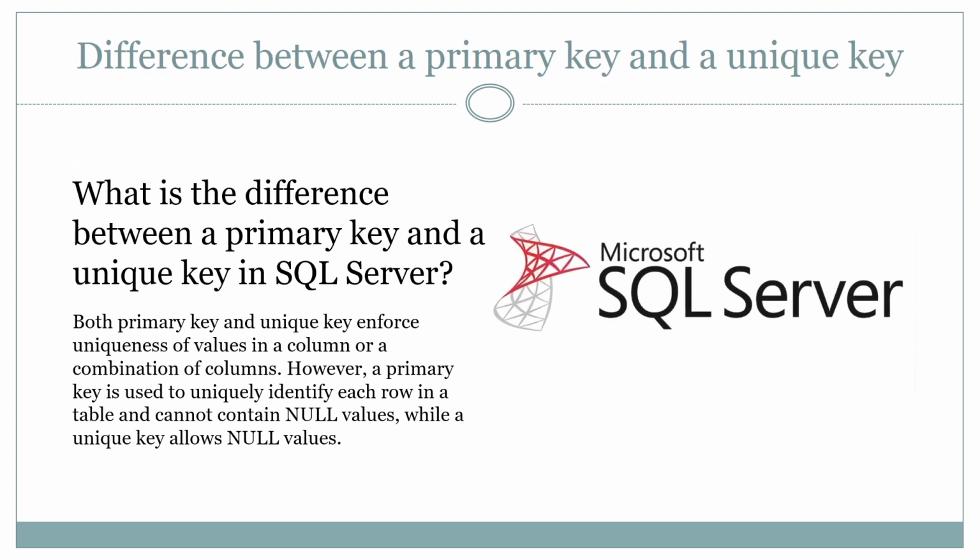The fourth question is, what is the difference between a primary key and a unique key in SQL Server? The answer is, both primary key and unique key enforce uniqueness of values in a column or a combination of columns. However, a primary key is used to uniquely identify each row in a table and cannot contain null values, while a unique key allows null values.